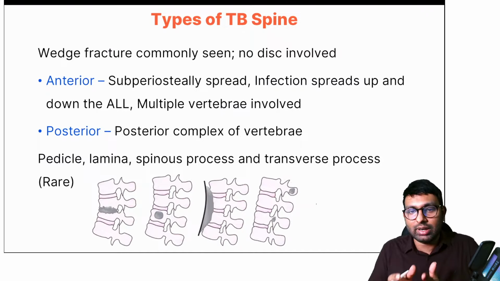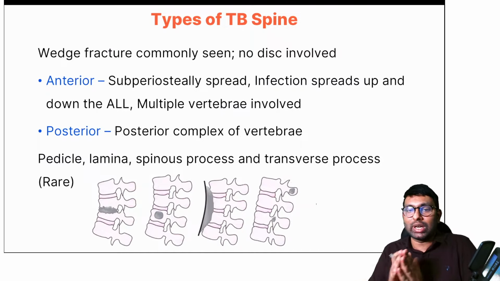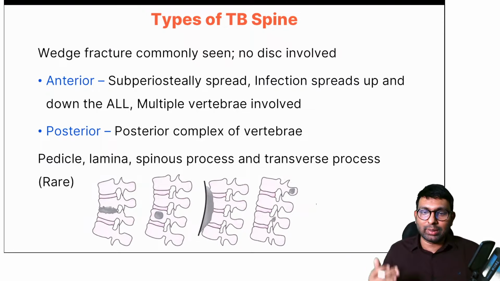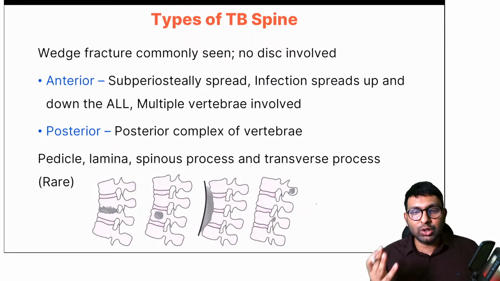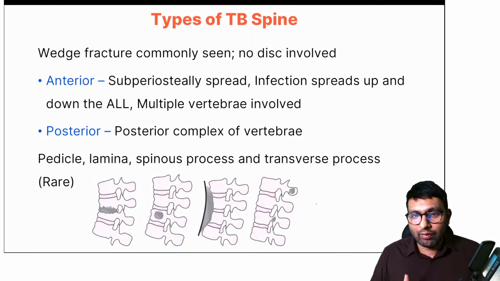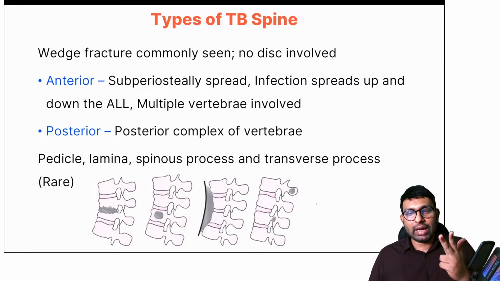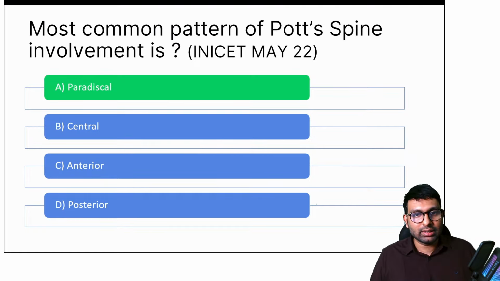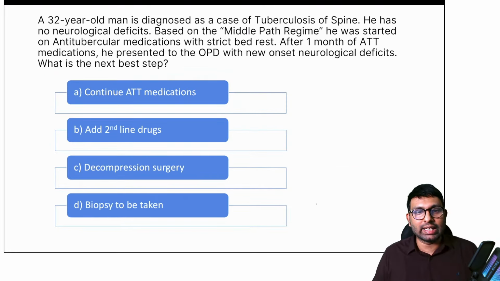So why is this important? Because through this clinically also you can interpret a lot of things. So if you get an MRI where you see that multiple vertebrae anteriorly are involved, then you know that this is a subligamentous spread. This is a subperiosteal spread of TB and not an arterial or venous type. So this is the difference between types of TB. Okay, I hope you remember this: anterior, central, paradiscal, posterior. Okay. So that was the answer. This was one of the questions asked in your INICET exams.